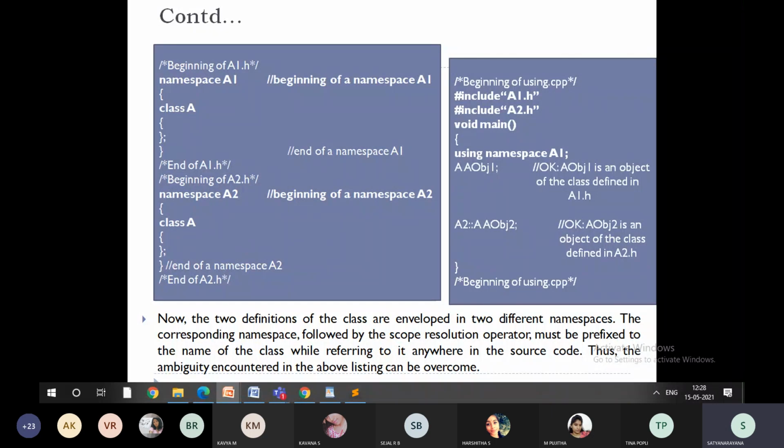And these namespaces you can include anywhere in the program. You just need to add the scope resolution operator.